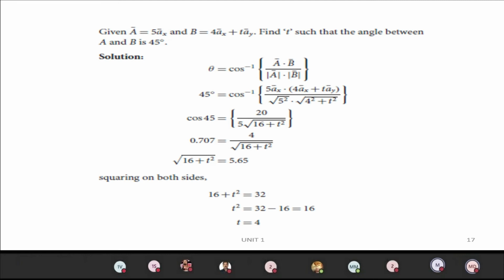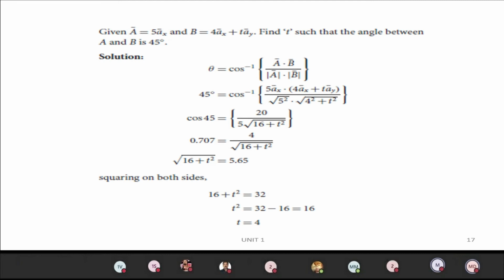So from the dot product of vectors, we have the formula that A vector dot B vector equal to modulus of A vector, modulus of B vector cos theta. So from that we can find theta equal to cos inverse of A vector dot B vector divided by modulus of A vector, modulus of B vector. In the problem they have given the theta value as 45 degree. So 45 degree equal to cos inverse of A vector, which is 5ax, dot B vector, which is 4ax plus tay, divided by